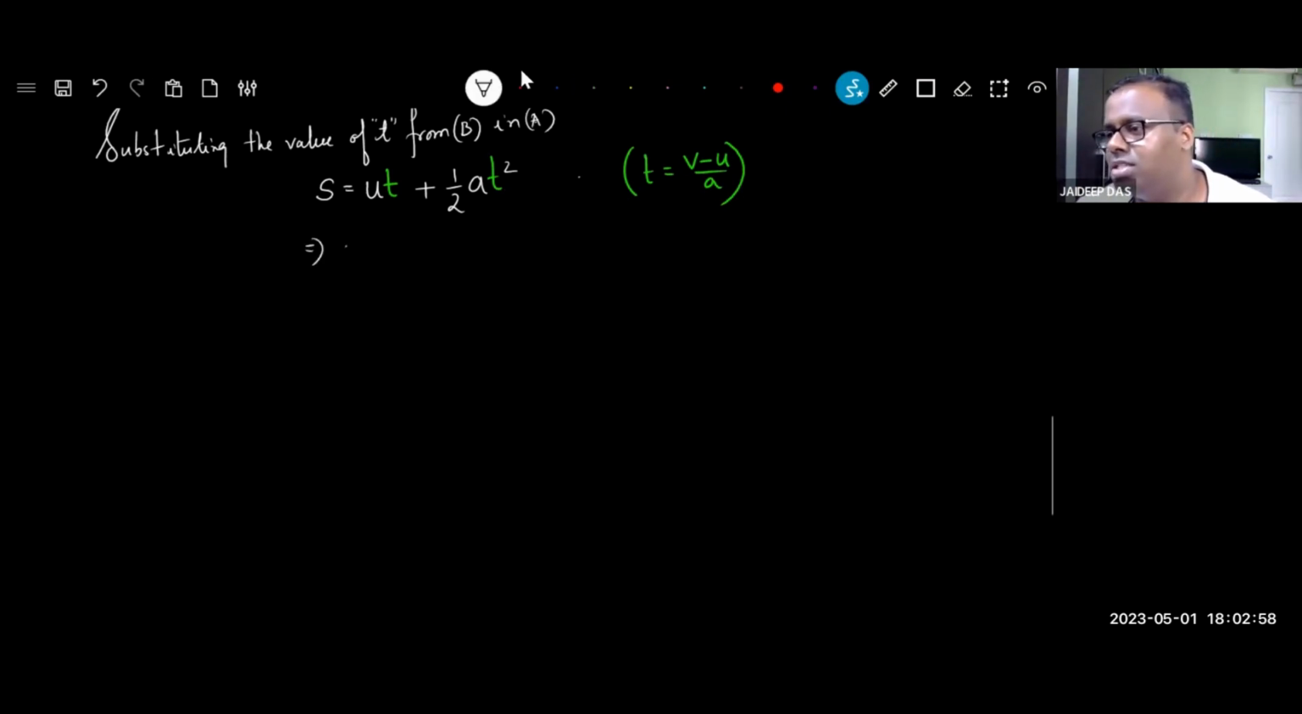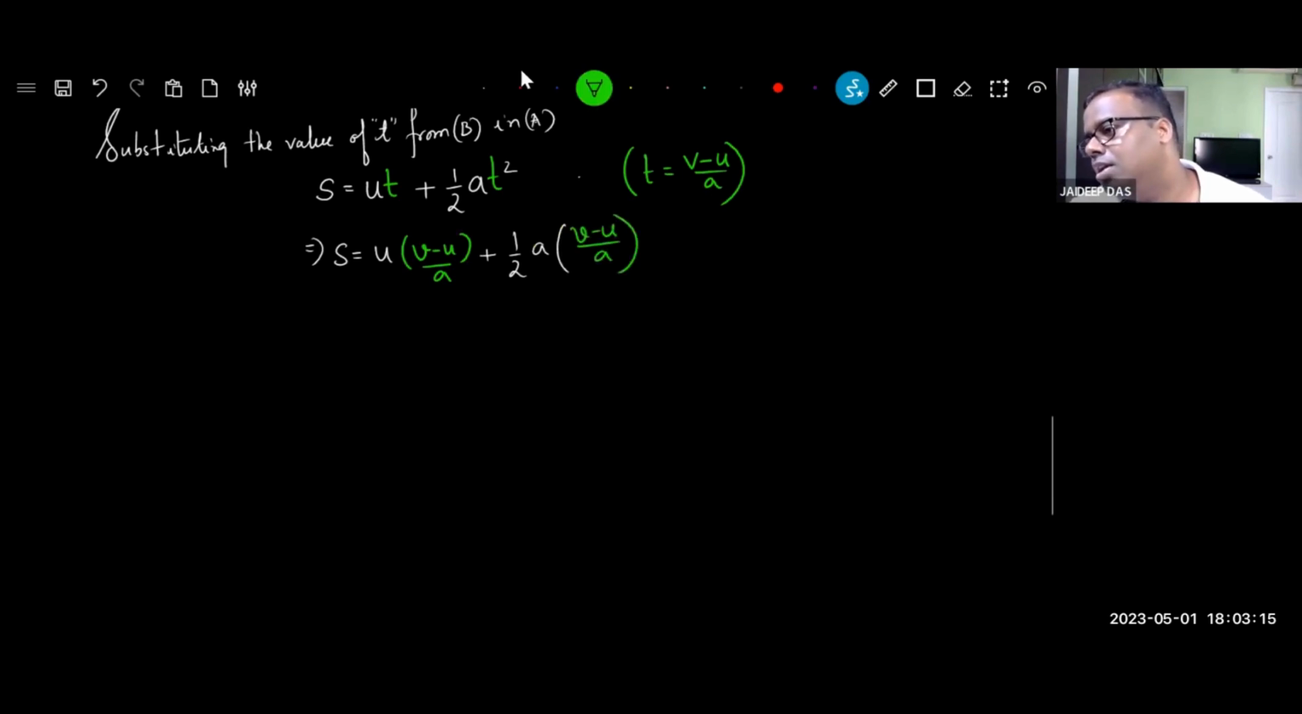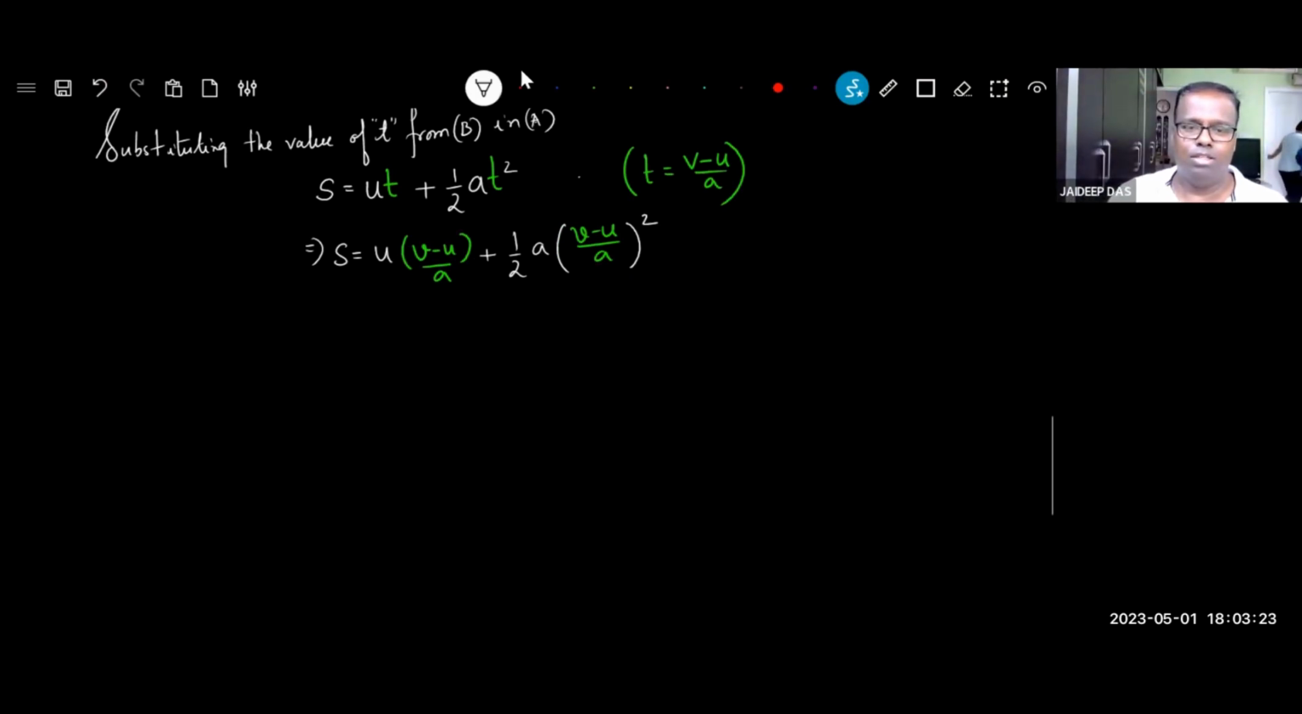So I'll use colors now. S is equal to u into v minus u by a plus half a into v minus u by a whole square. Let me put the square in white color so that Sanvi fully understands. The t's have been replaced. Is Sanvi fine now?